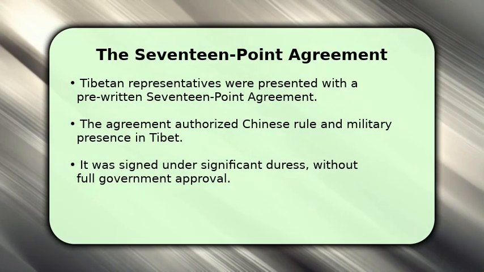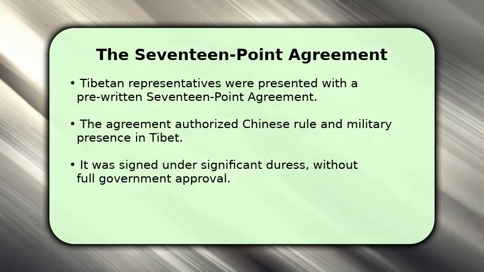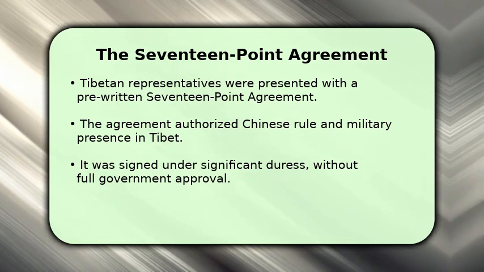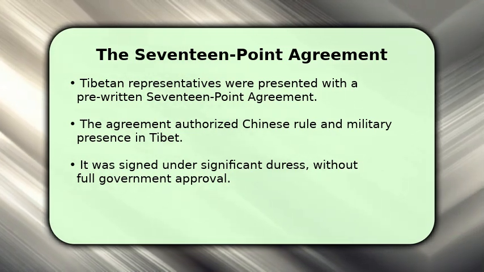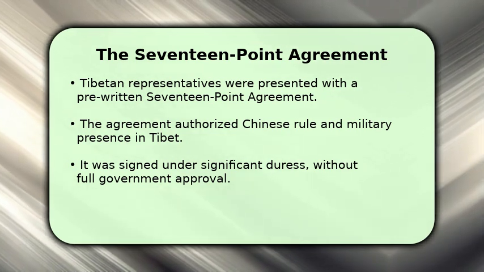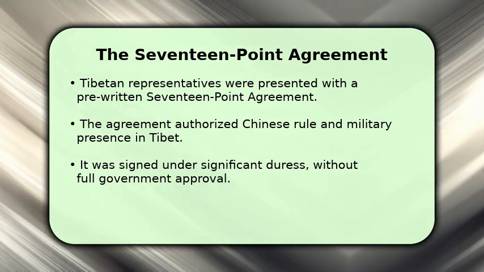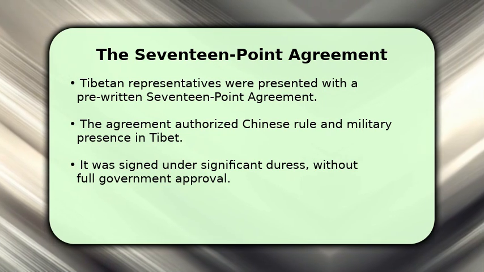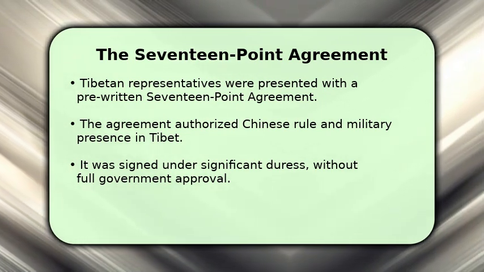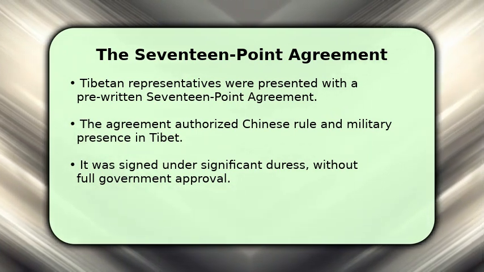Following the military pressure, Tibetan representatives were sent to Beijing. There, they were presented with an already finished document, known as the 17-Point Agreement for the Peaceful Liberation of Tibet. This agreement authorized the presence of the People's Liberation Army and the rule of the Central People's Government in Tibet. Crucially, the Tibetan delegates were pressured into signing this document without being allowed to communicate with their government for proper approval, making its legitimacy highly contested.